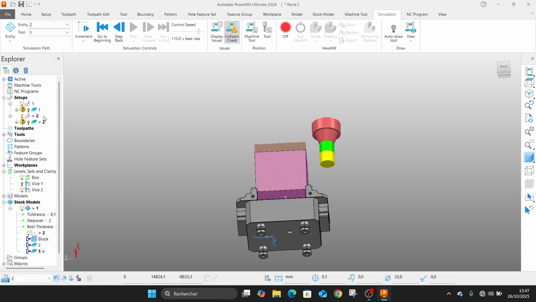So I have to explain to you something, that there are two approaches that we can use in PowerMILL in machining.